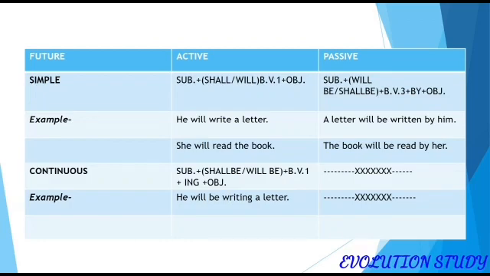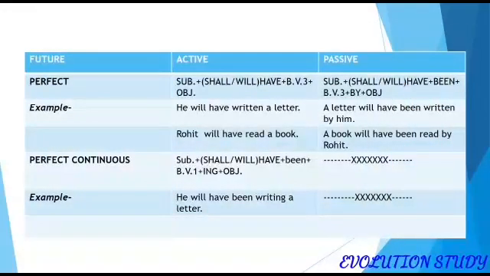When it comes to future continuous, he will be writing a letter. This is in active voice, but for the passive voice no such formula exists. For the future perfect in the active voice we can write, he will have written a letter, but when it comes to passive voice we need to write, a letter will have been written by him.